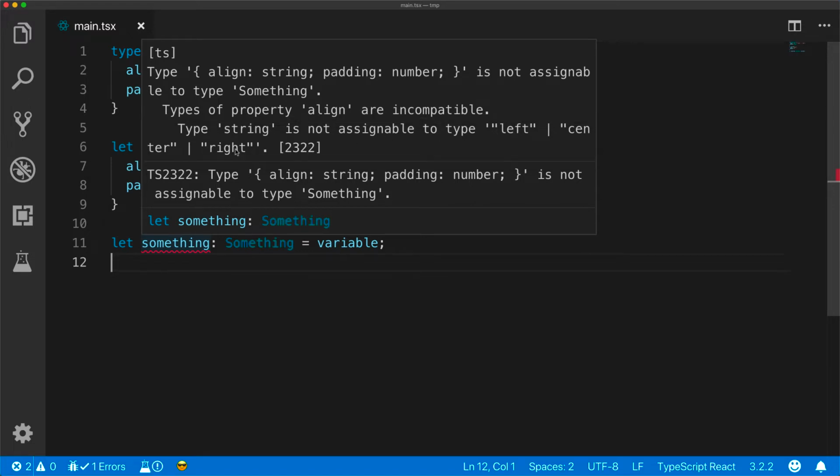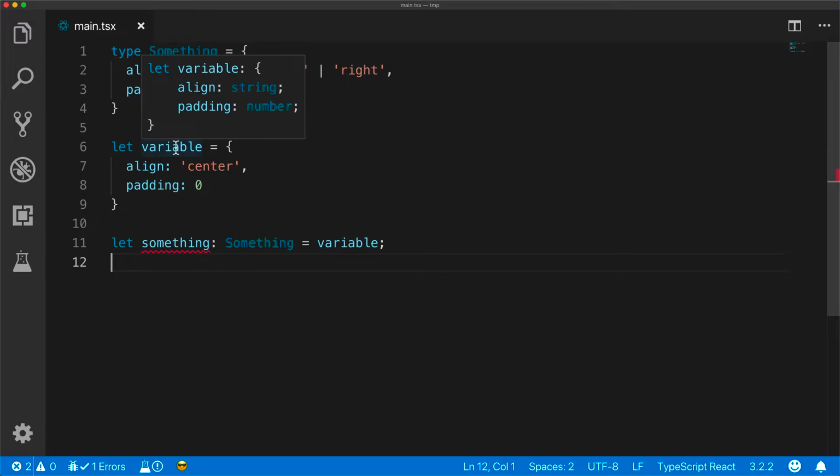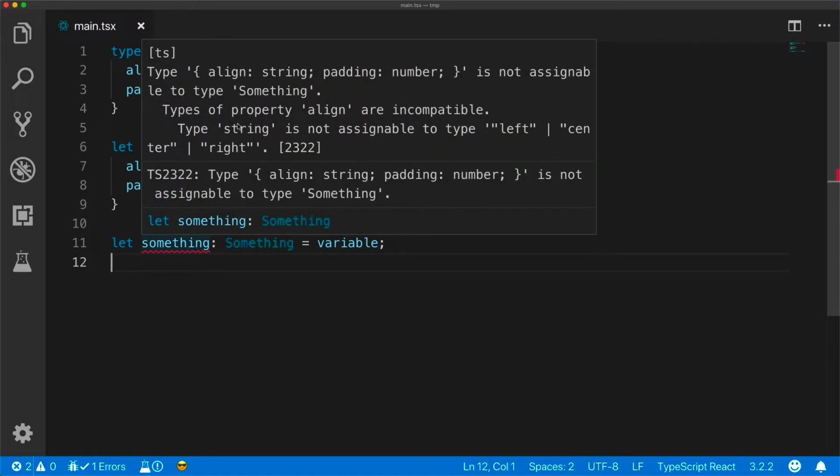And the reason why this can be confusing is because when we created the variable, we mentioned that align is going to be the value center. Then why are we getting an error that string is not assignable to something that can only be left, center, or right?